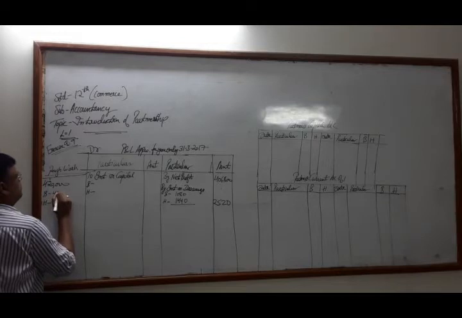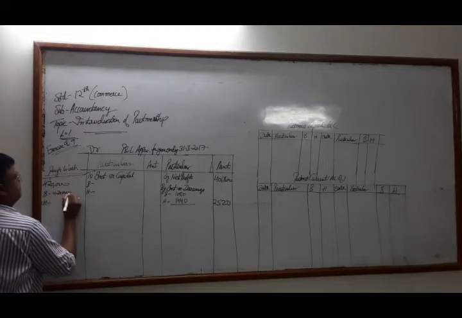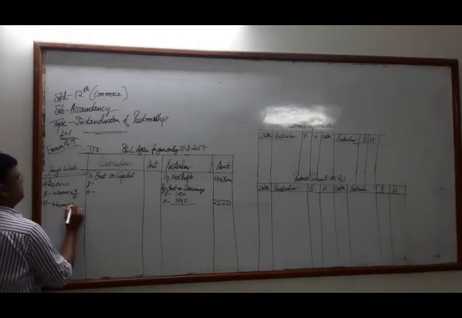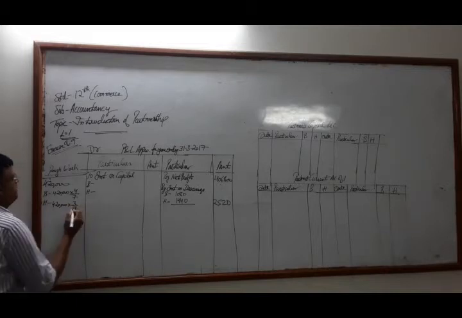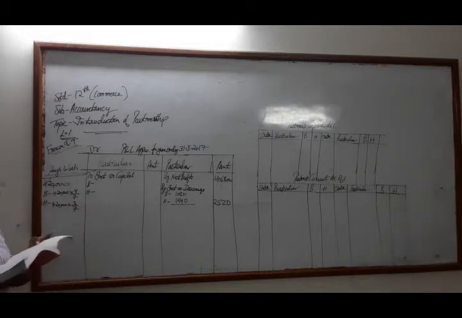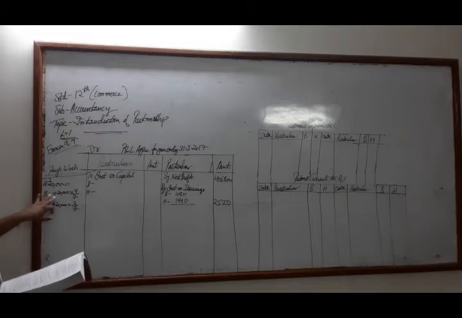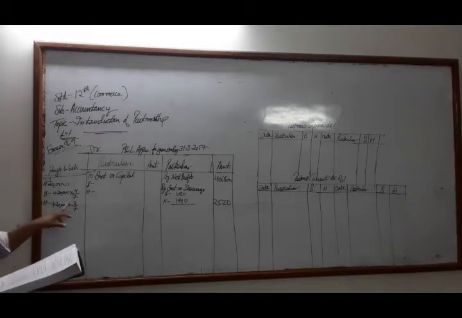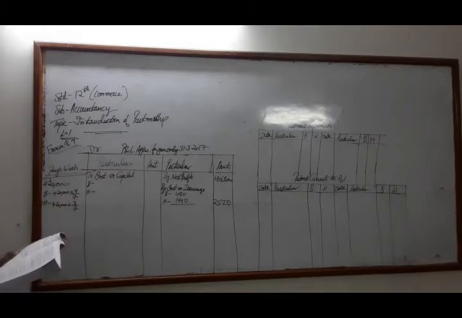So we divide 4,20,000 into 4 by 7, and 4,20,000 into 3 by 7.